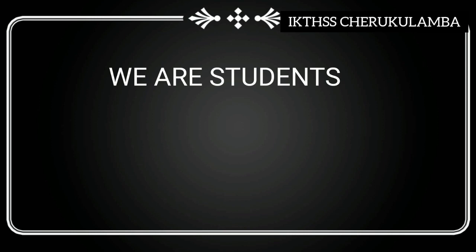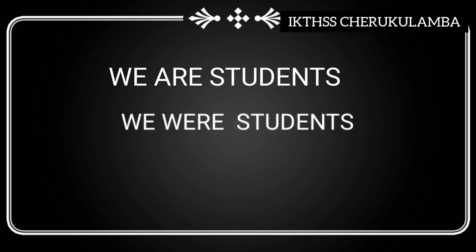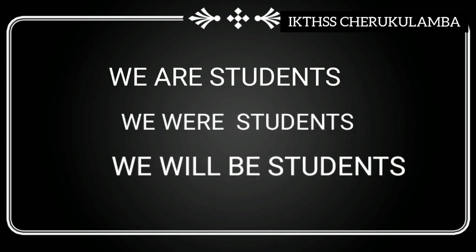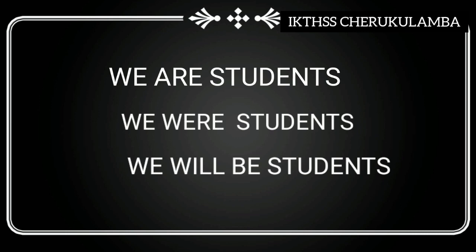And the next set. We are students. We were students. We will be students. Again, subject here is we, and we used are in present tense, were in past, and will be in future. Is it clear?